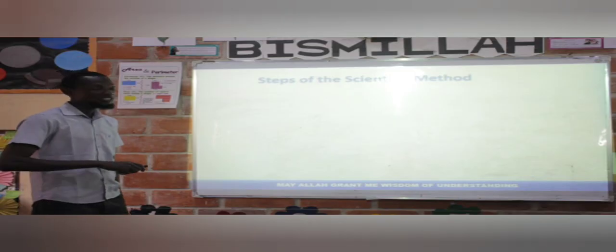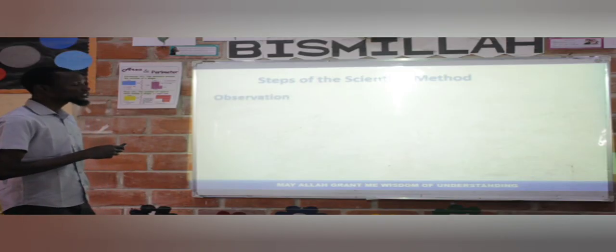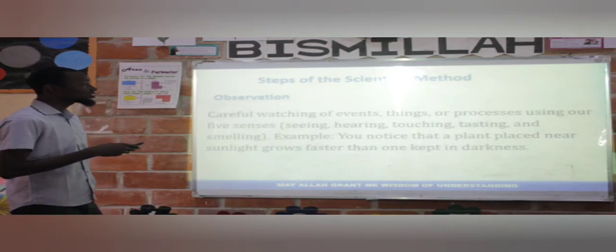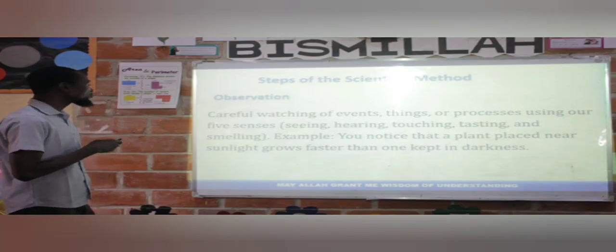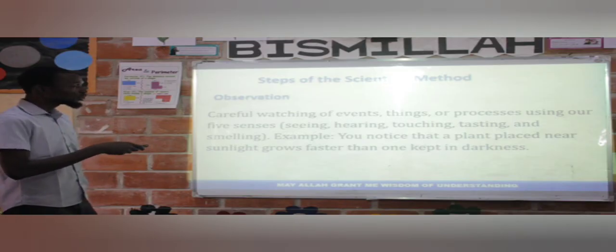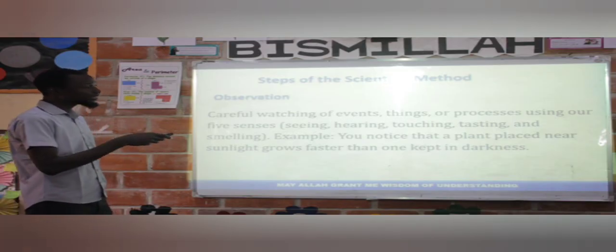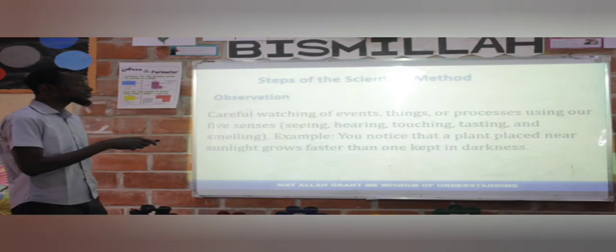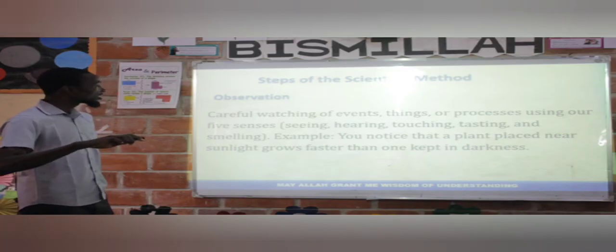Steps in the scientific method. The first step is observation. Careful watching of events, things, or processes using our five senses: seeing, hearing, touching, tasting, and smelling. Example: you notice that a plant placed near sunlight grows faster than the one kept in the dark. That is one.